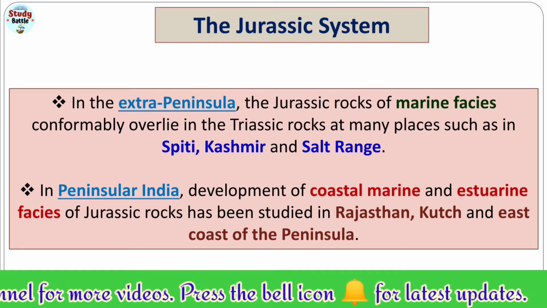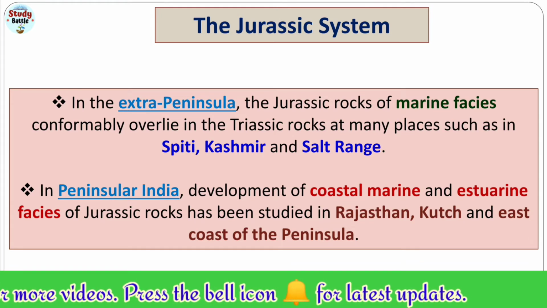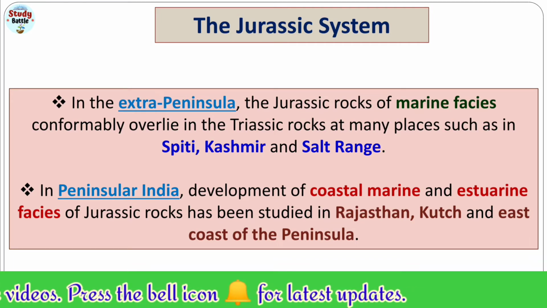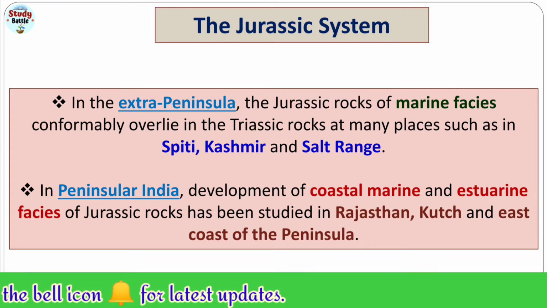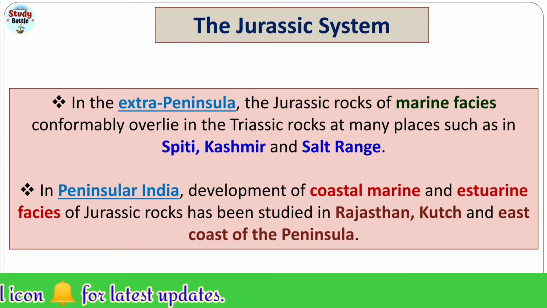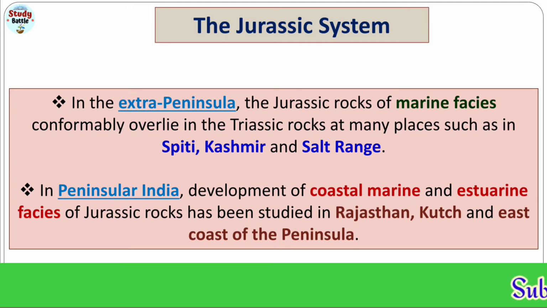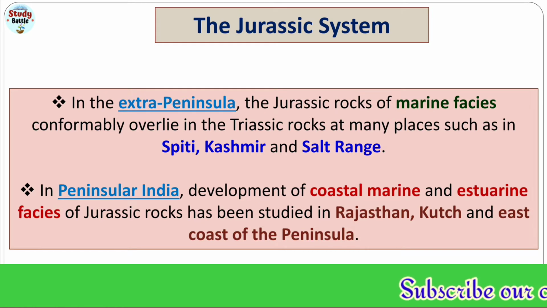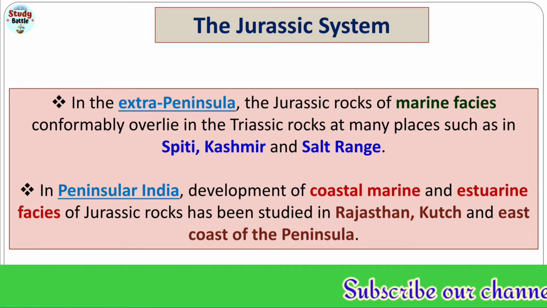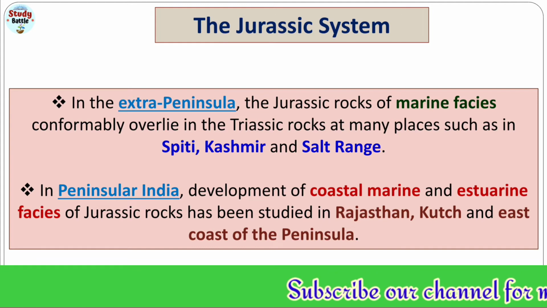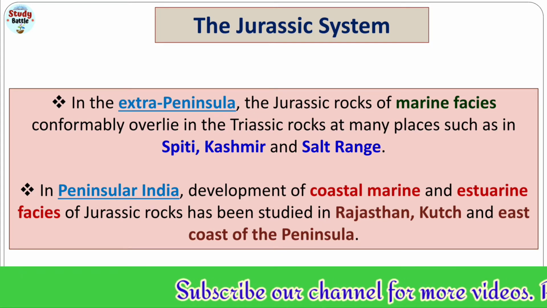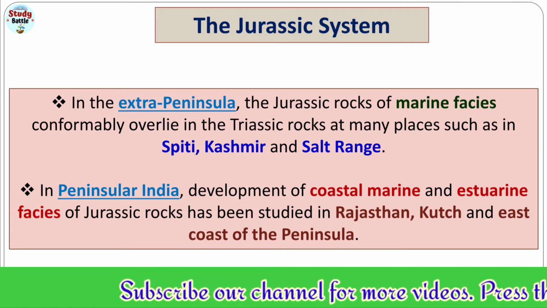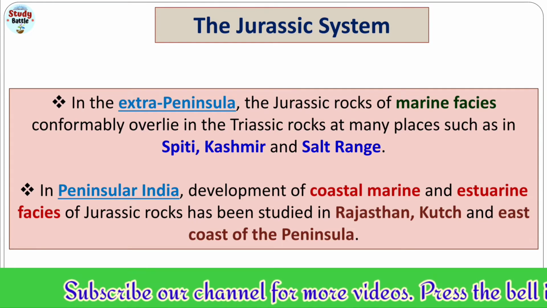As you can see, in the extra peninsular region the Jurassic rocks are of marine facies. This is one of the most important points for you to understand. In the extra peninsular area, the Jurassic rocks are of marine origin. These basic types of questions are generally asked in the JAM as well as the BHU PET exams, which are conducted at undergraduate level.